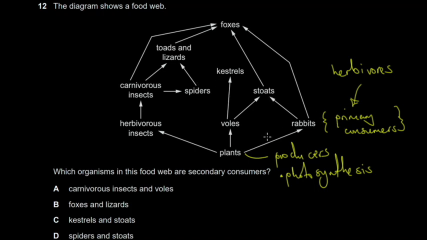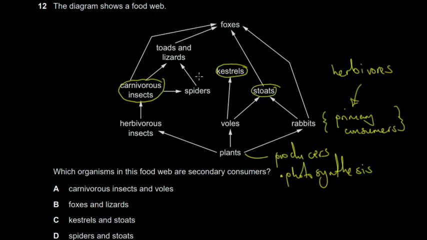And the next ones are called secondary consumers. So you have one here, then you have two. So obviously this is a secondary consumer. You have one here, then you have two. These are secondary consumers. You have one here, and then you have two. These are secondary consumers. The next part is called tertiary consumers.